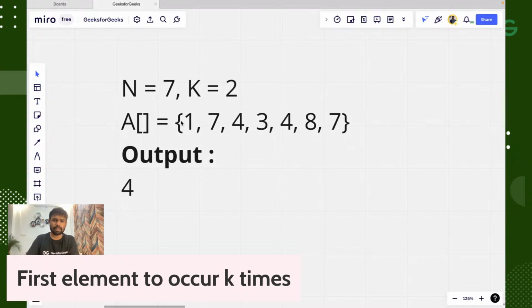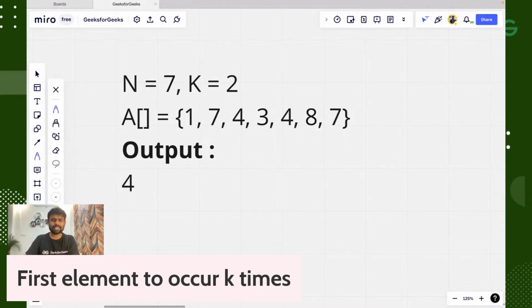Exactly, we can use hash map here simply. I think this is the last problem for hash map for this particular series. We have solved some problems for hash map. We are also taking one more problem, which is the next problem, which is quite tough, based on hash map. And the problem which I will give you today as homework, in that also there is one problem based on the concept of hash map.